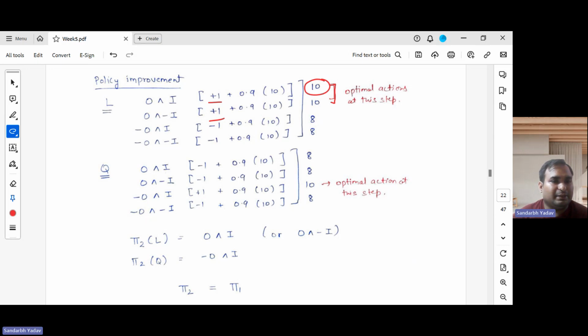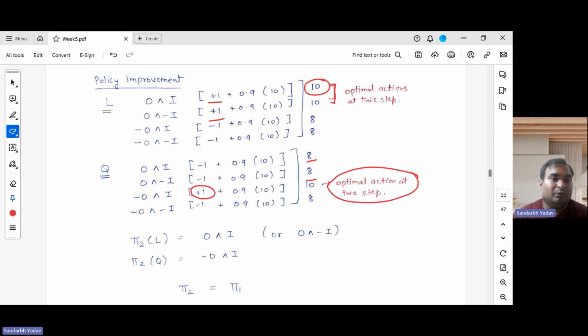Now we see this one for the quiet state. For the quiet state, only one transition was +1, which is this action, and in that action we get a reward of +1 because we stay in the quiet state. For the remaining actions, we were moving to the laughter state, so we were getting a reward of -1. In a similar way, when we solve, we get 8, 8, 10, and 8. So this is the actual optimal action at this step.